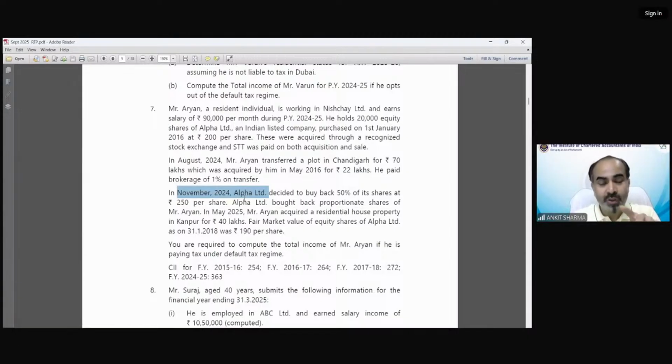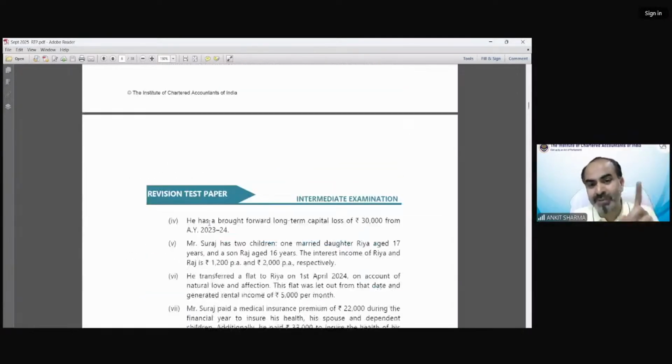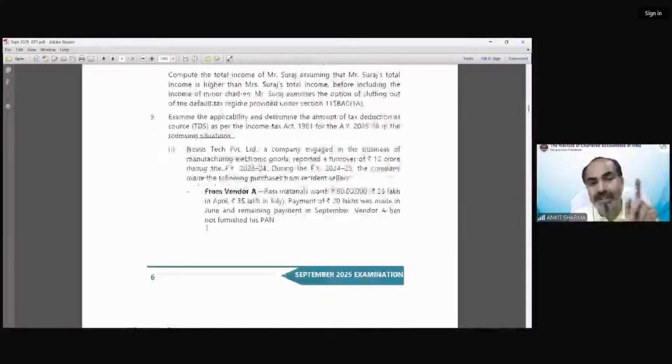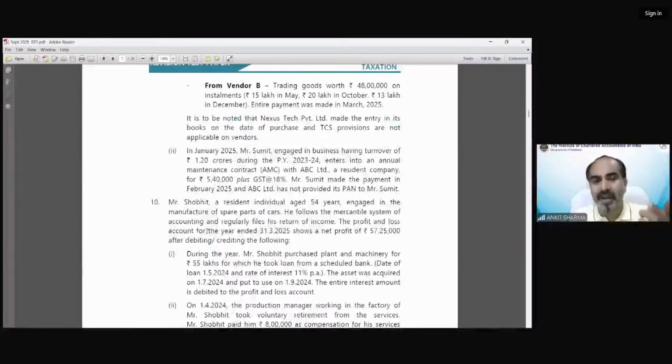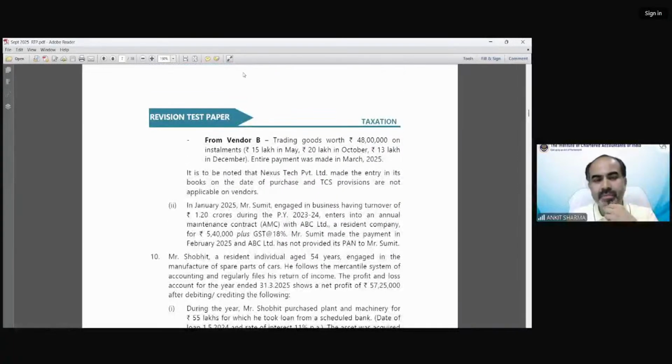Okay. So you are confused because of the date. If this date is before 1st October, then the treatment you were saying was correct. But because the date is after 30th September, the provision has been amended. You can go and take the class of the amendment. You got it, sir. Thank you.